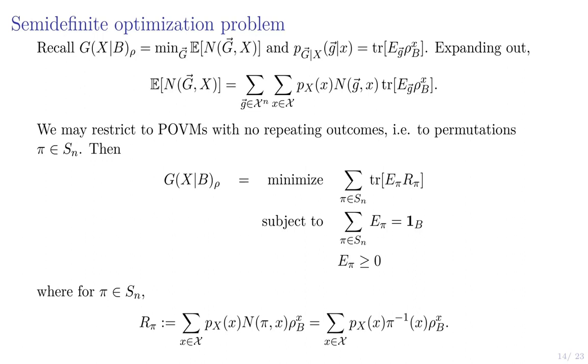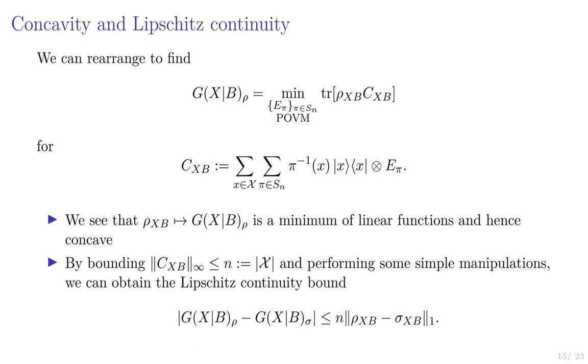One thing you can do, rearranging further from this SDP formulation, is write it in terms of the joint state, rho_XB times C_XB, where C_XB is given here and depends on the POVM. And the reason we might want to express it in this way is that we can see the guesswork explicitly as a function of the joint state here, and it's just trace against C and minimize over POVMs.